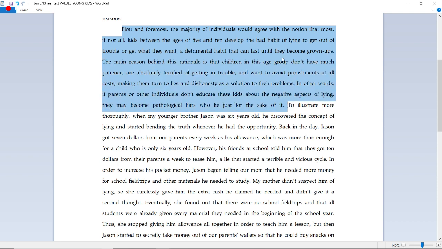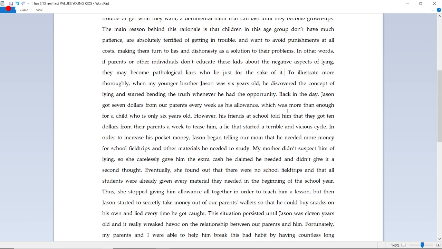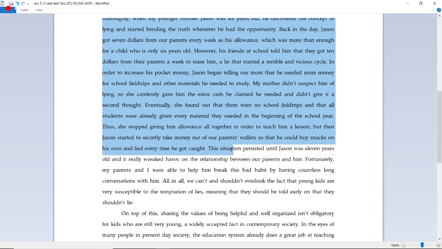Okay. The main reason behind this rationale is that children in this age group don't have much patience, are absolutely terrified of getting in trouble, and want to avoid punishments at all costs, making them turn to lies and dishonesty as a solution to their problems. In other words, if parents or other individuals don't educate these kids about the negative aspects of lying, they may become pathological liars who lie just for the sake of it. Okay, so that was the reason and the 2 details, okay? Here's the most important part, the example. Look at how long it is.